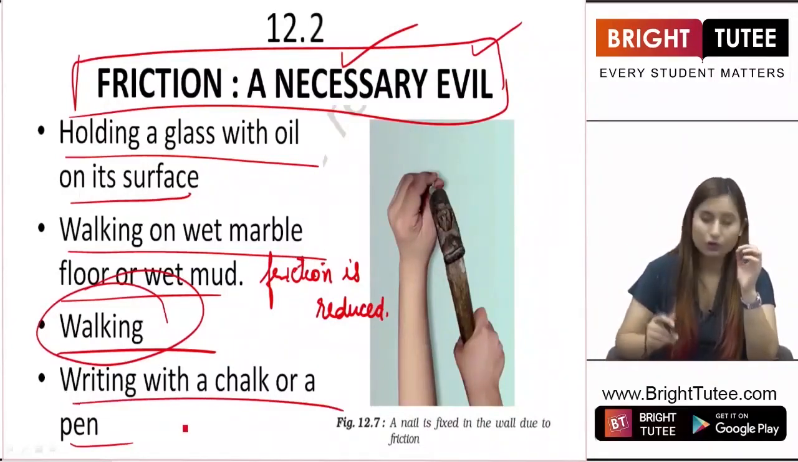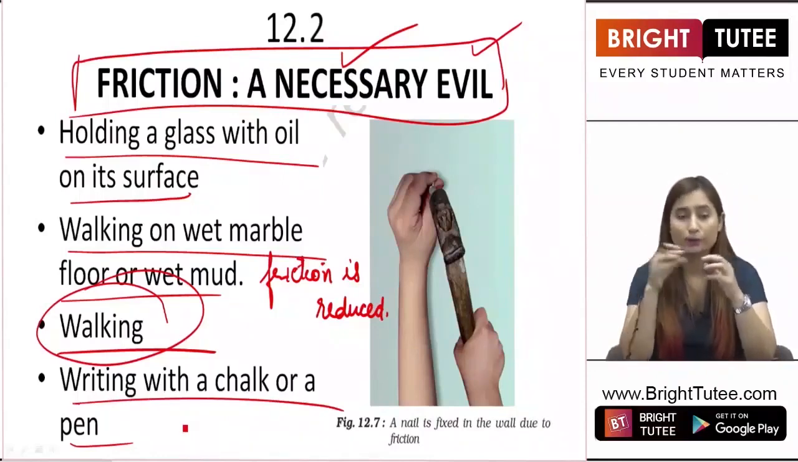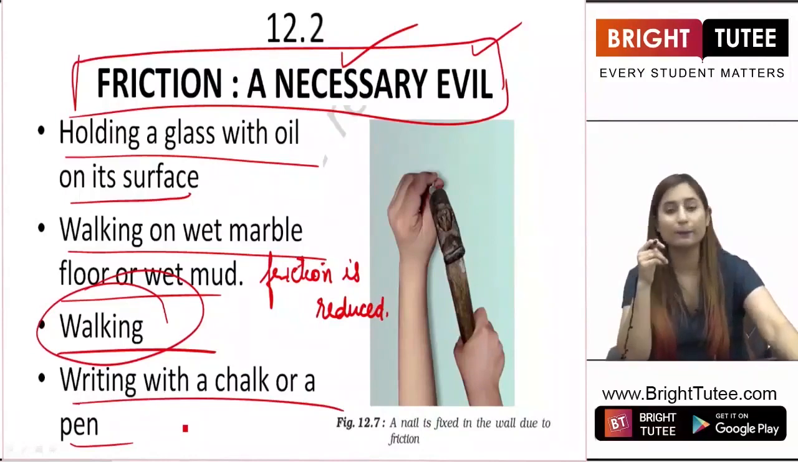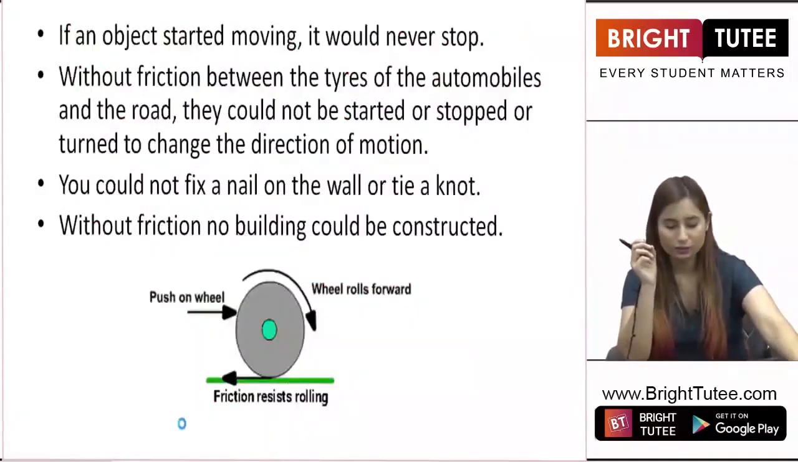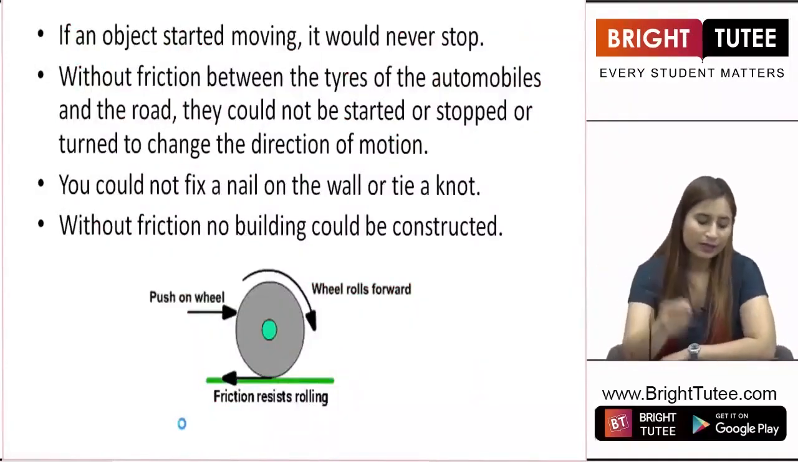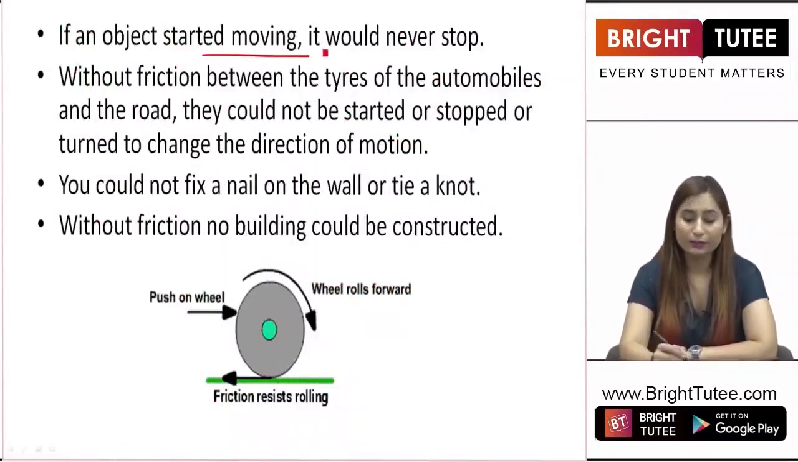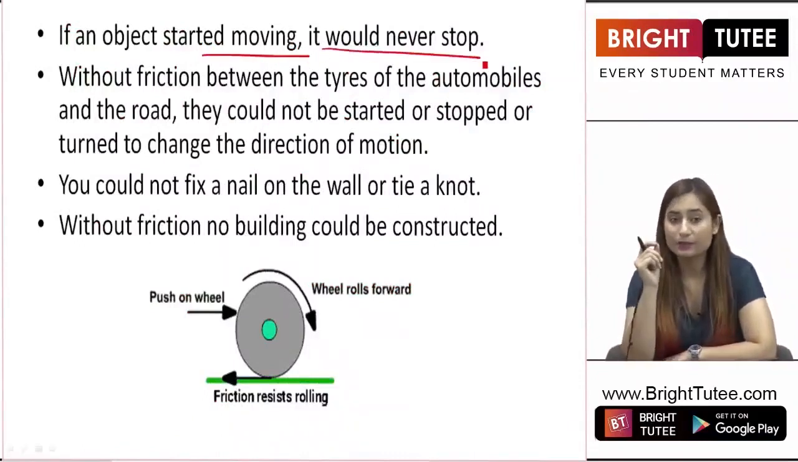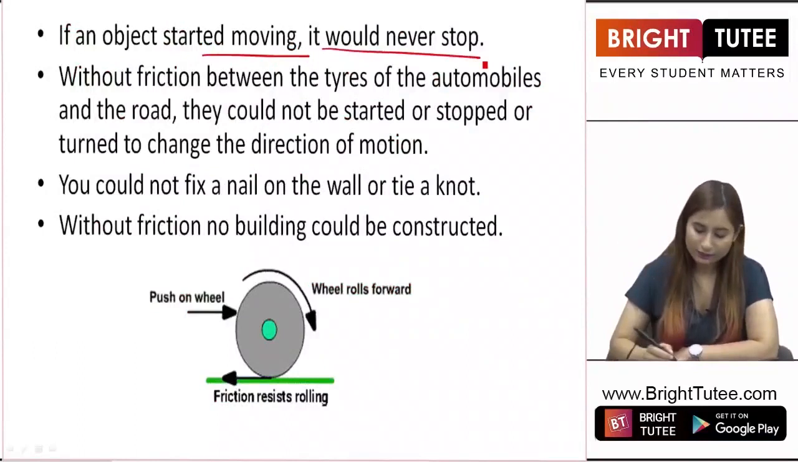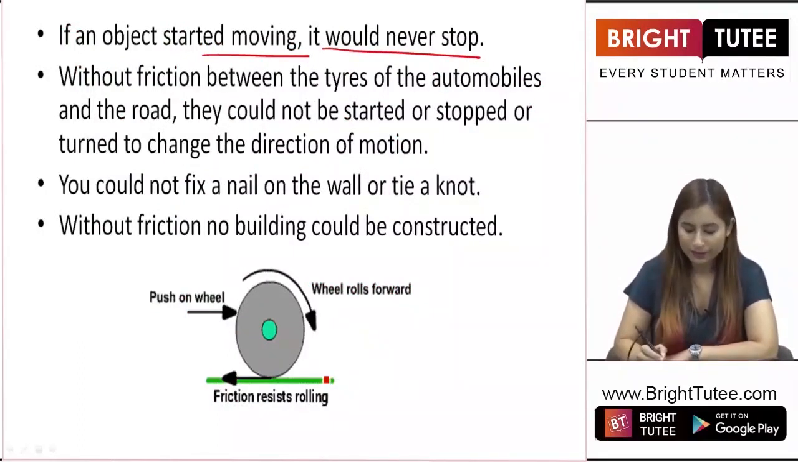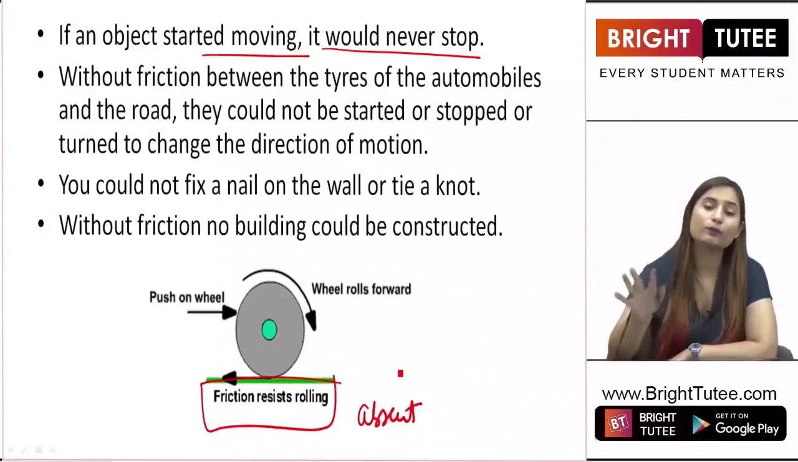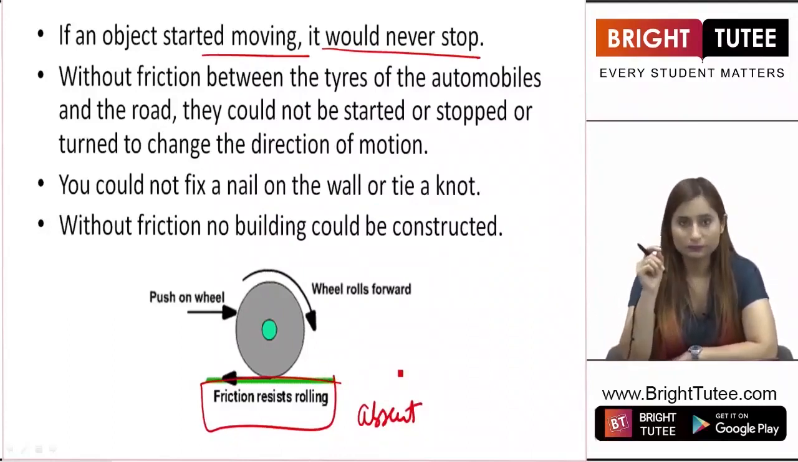Writing with a chalk or a pen. When you write with a chalk or a pen, it will not be possible if there is no friction. So these are some applications of friction, students. Let us see how. If an object started moving, it would never stop. If there is no friction, if suppose this ball started moving, then the ball will keep on moving and it will never stop, right?